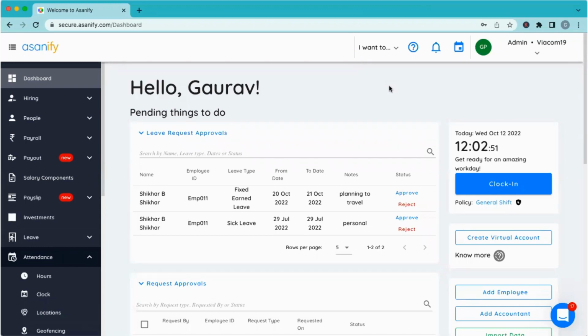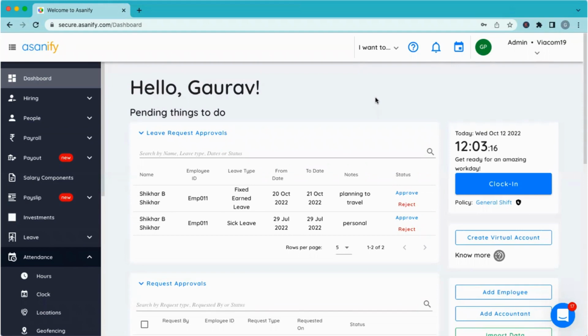What we'll do today is look at how Asanify can help you manage all the attendance nuances that might be there in your organization, and any combination of how different policies can be set up. Maybe some employees in the team follow a certain policy versus the others, and how that can be configured quite easily on Asanify. We'll spend about half an hour looking at that.